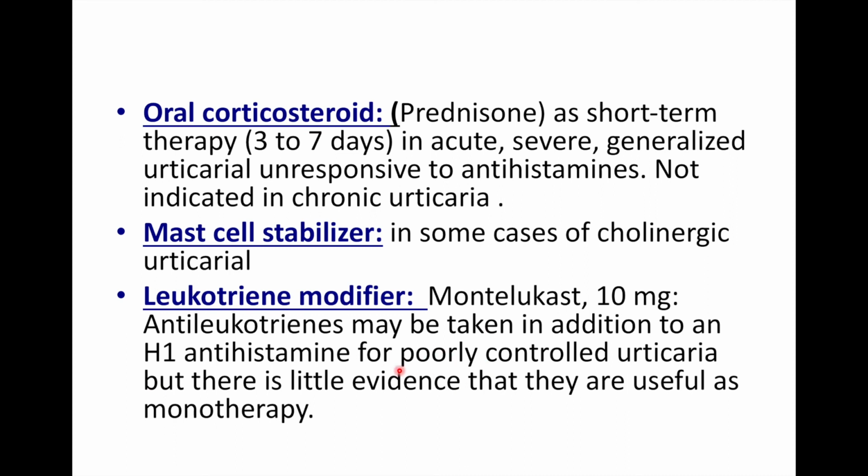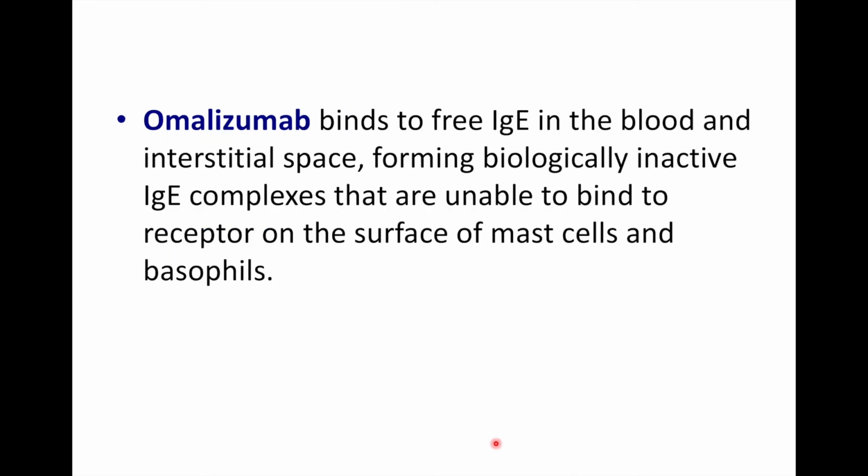The leukotriene inhibitor is montelukast. The idea is that when mast cell degranulation occurs, not only histamine, which is the main mediator, will be released, but we have other mediators like prostaglandins, cytokines, and leukotrienes. So they found that montelukast, an anti-leukotriene or leukotriene modifier, might help in some cases poorly controlled by the antihistamine.